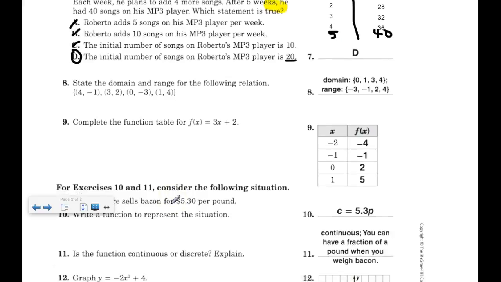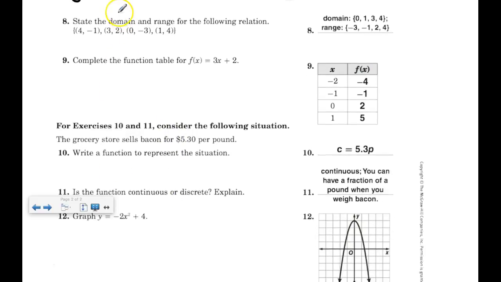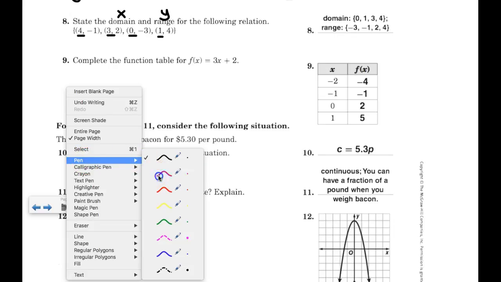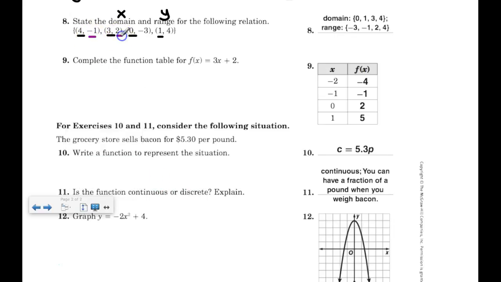Number 8, state the domain and the range for the following relation. Remember that the domain is the set of x values, the range is the set of y values. So the domain should be 4, 3, 0, and 1, preferably in numerical order, 0, 1, 3, 4. And then the range is going to be the y values, -1, -3, 2 and 4. Again, preferably in numerical order from least to greatest. So -3, -1, 2, 4. Easy peasy. Don't miss those points.